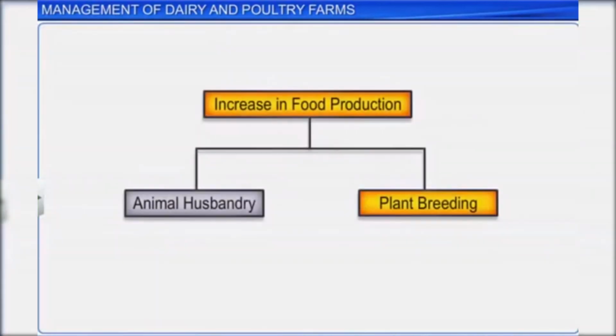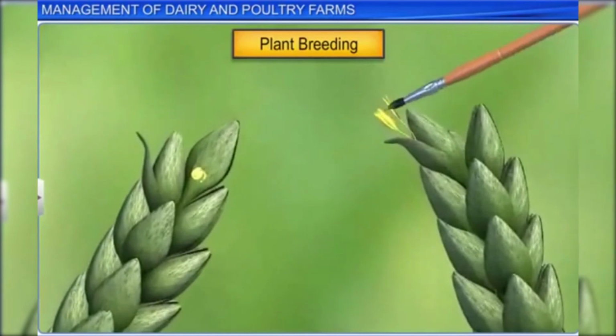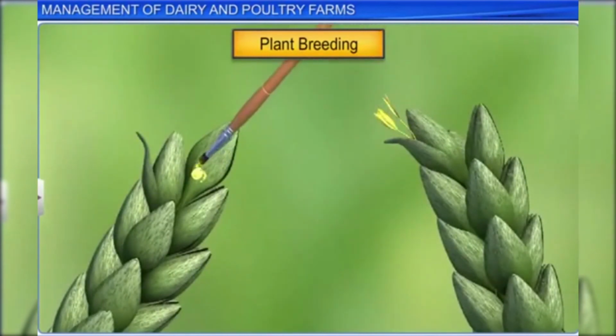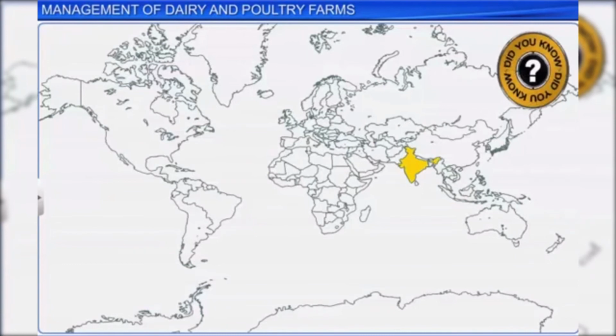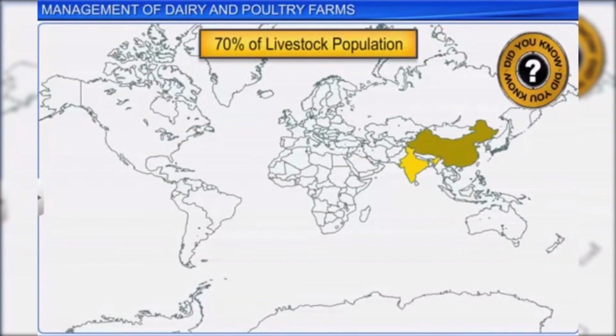Plant breeding refers to the manipulation of plant species to create desired plant types that are better suited to cultivation, giving better yields, and that are disease resistant. Did you know that India and China together contribute more than 70% to the livestock population in the world?